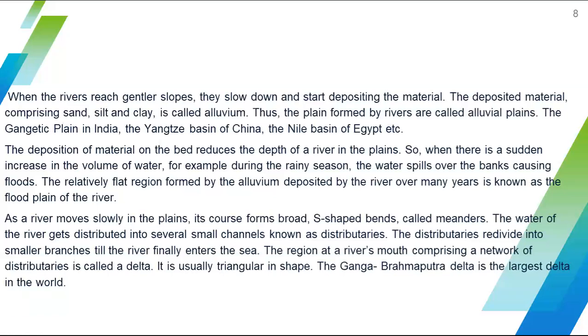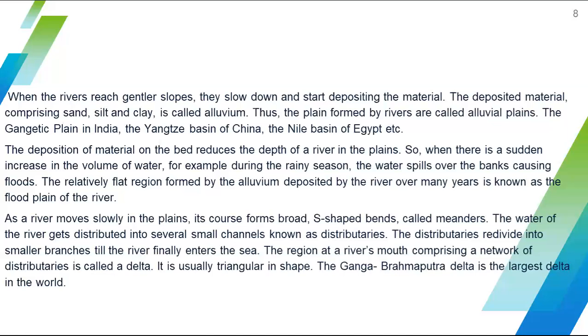The relatively flat region formed by the alluvium deposited by the river over many years is known as the floodplain of the river. It is called a floodplain because it is formed by the process of flooding over many years.